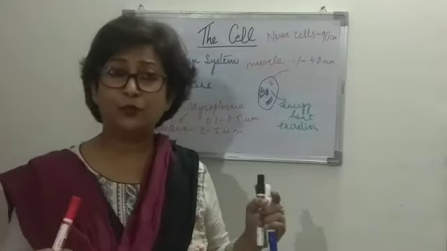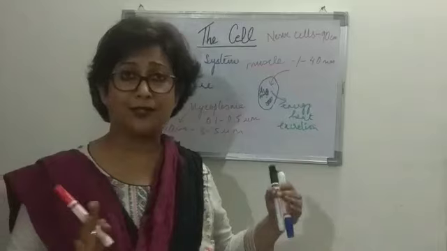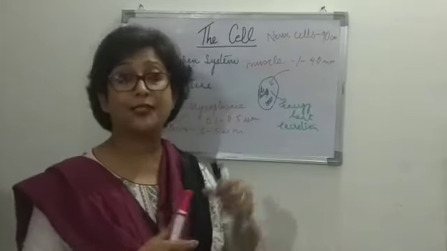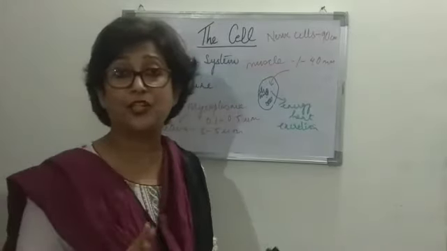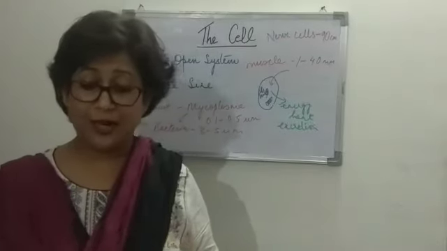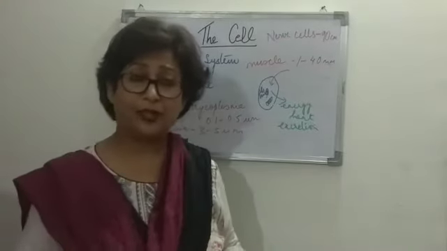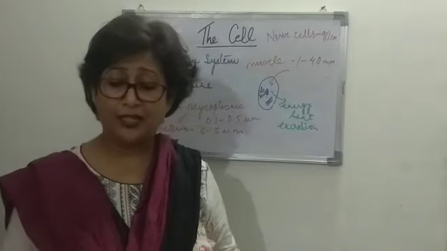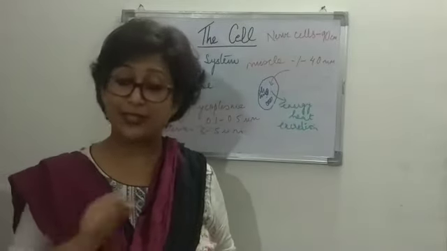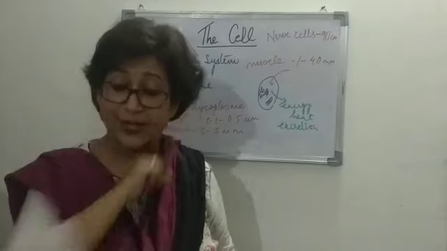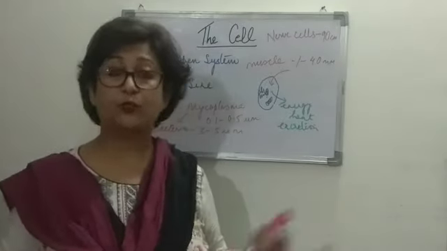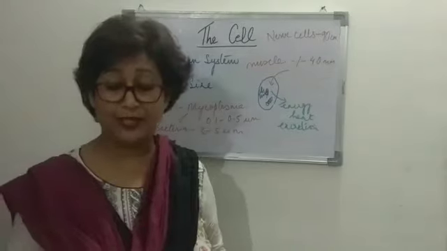Now we come to the plants, right? We will talk about specifically the plants. Now you just see the variation in the size of the cells that we see in the plants, right? Amongst the plants we can say large cells occur in many algae, right? So algae contain large cells. In Chara, which is again one of them, it is 1 to 10 centimeters in length.